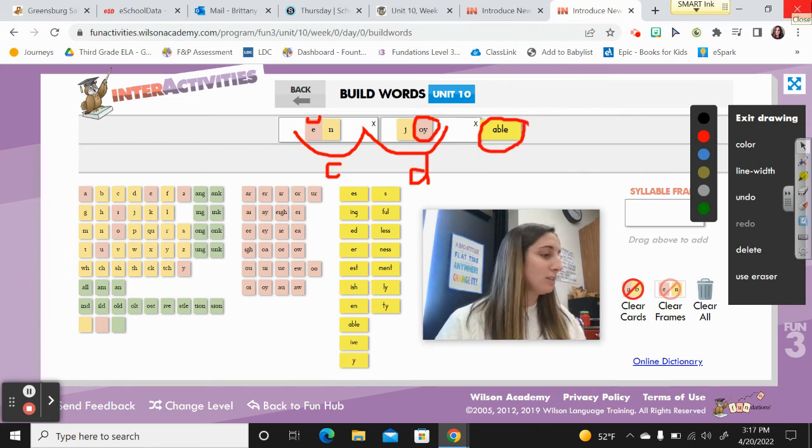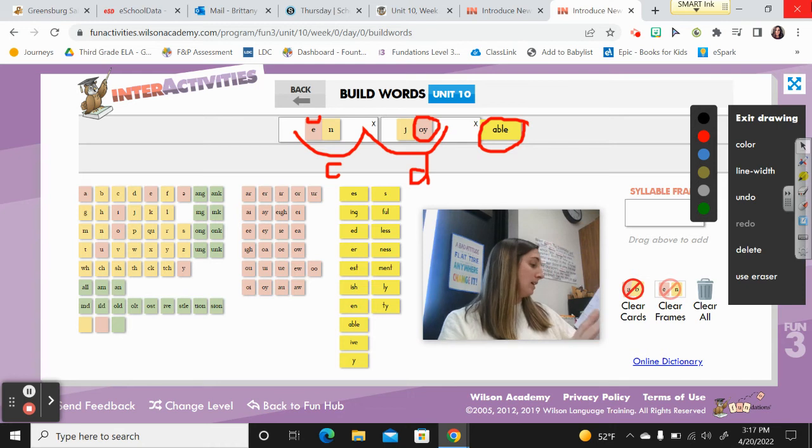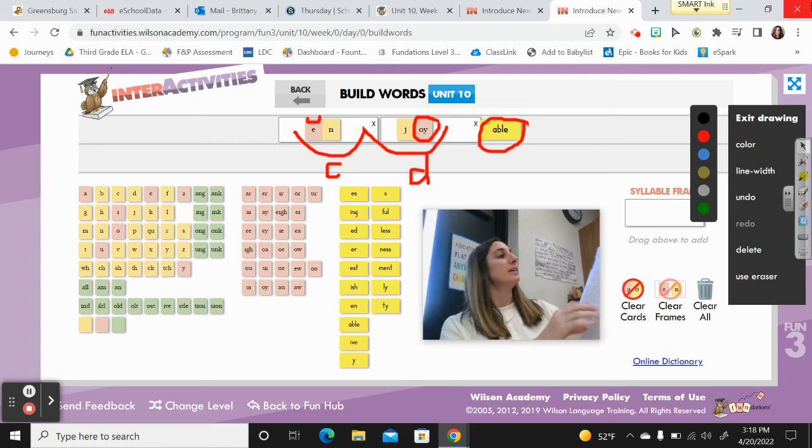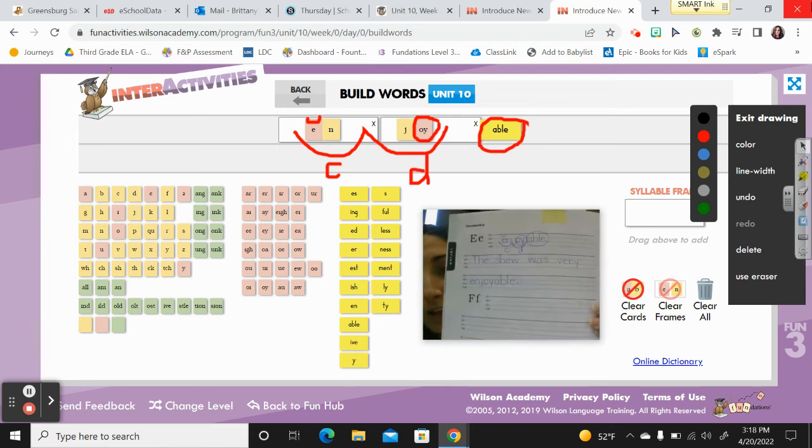All right, so go ahead into your student notebook, find the E section. Actually, we have one more E on page 66. Page 66, you're going to spell and mark the word of the day, enjoyable. And here's the sentence. The show was very enjoyable. So take a moment. You can pause the video and copy this down in your vocabulary section on page 66.